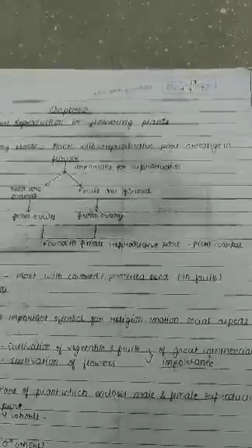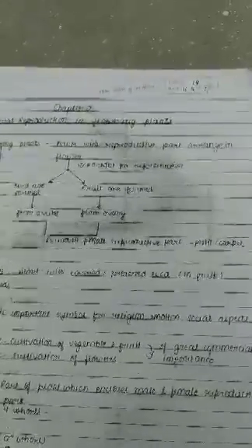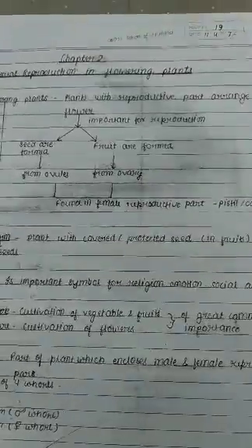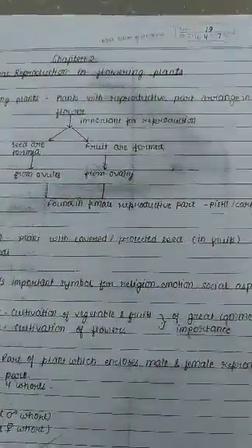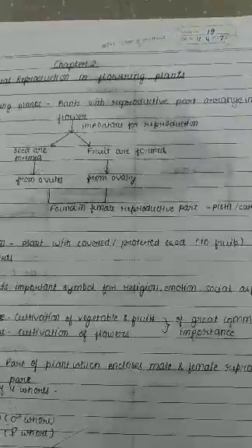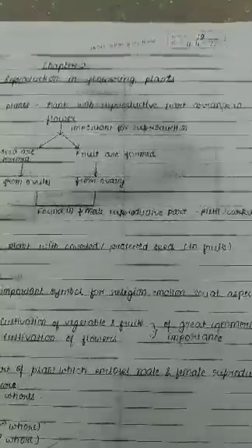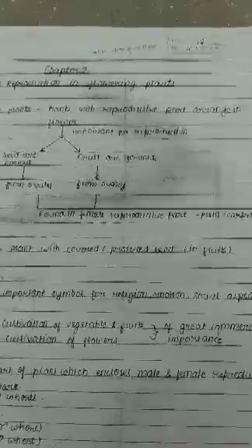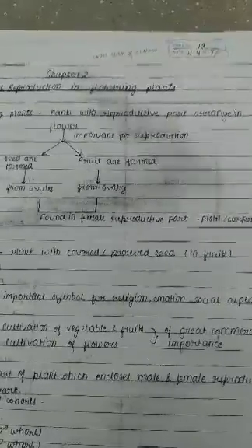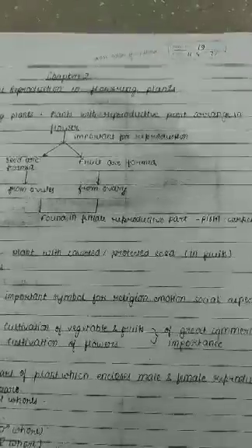It produces fruits. Seeds are produced from the ovule and fruits from the ovary, which you have studied in your lower classes also. This is mostly found in the female reproductive part, that is the pistil or carpel. Now, this is a feature of the angiosperm, that is, plants with covered and protected seeds in fruits. In the case of gymnosperms, the seeds are not covered, but in the case of angiosperms, the seeds are enclosed inside the ovary, or the pericarp also.